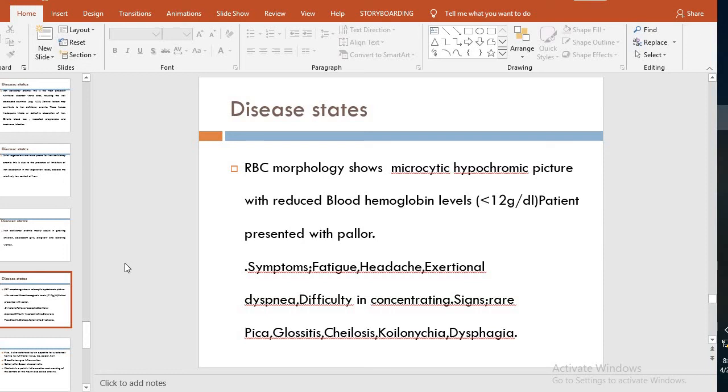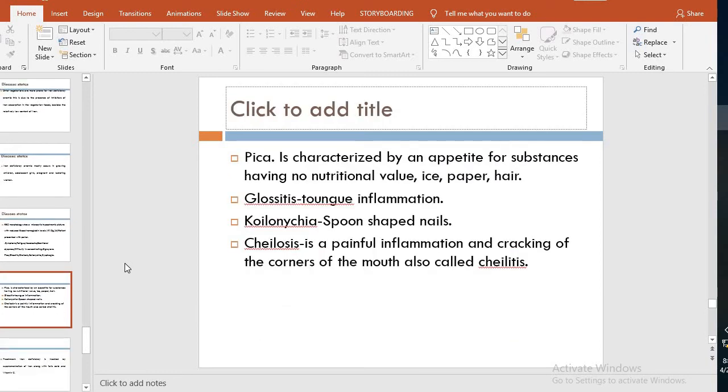These are all the symptoms which are narrated by the patients of iron deficiency anemia. And the signs which the doctor will see: pica, glossitis, cheilosis, koilonychia, and dysphagia. These are the common signs. Now what is pica? Pica is characterized by an appetite for substances having no nutritional value.